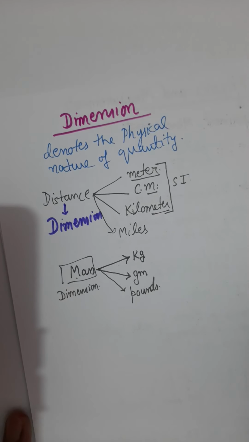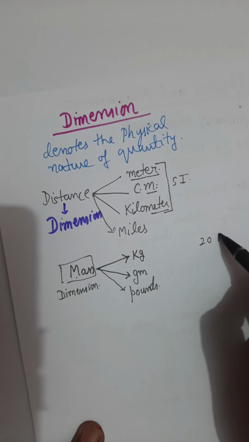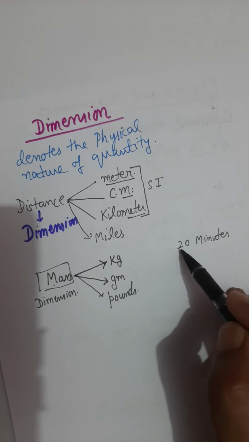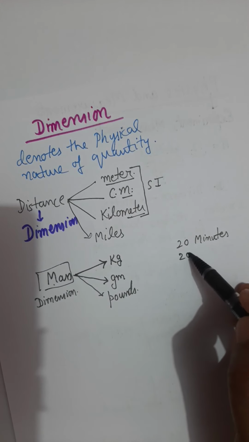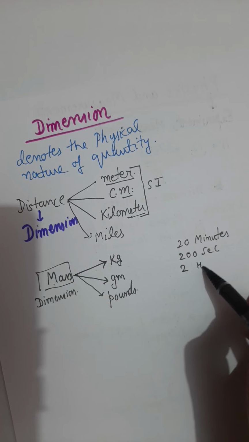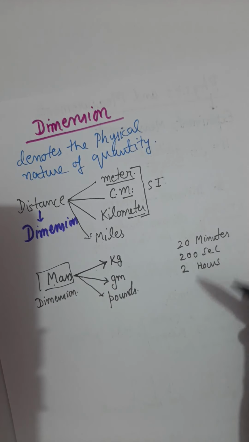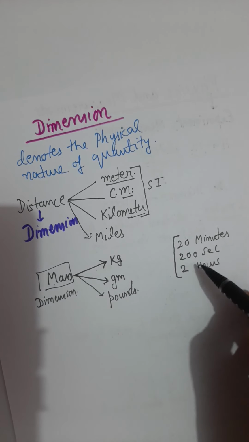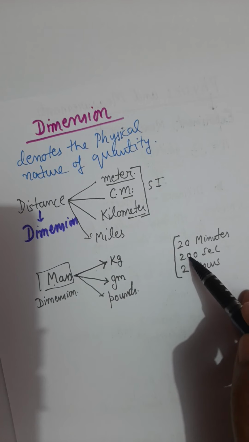Now, 20 minutes, I will not tell what this is, but the number is 20 minutes, then it is 200 seconds, then it is 2 hours. Whenever we listen to these words, 20 minutes, 200 seconds, 2 hours, we get an idea that someone is talking about time.